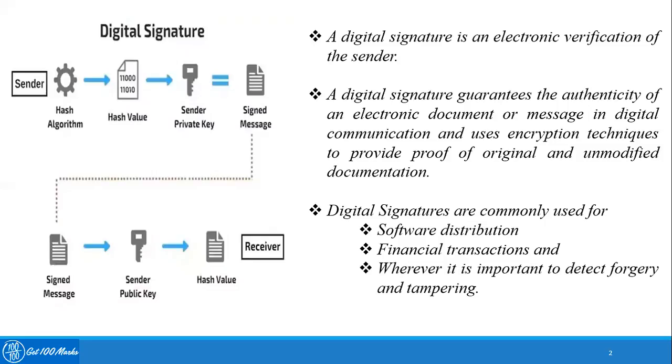On receiving, the receiver uses the public key which is given to him or her by the sender, and uses that key to decrypt the digital signature to get the digest back. Once the digest is decrypted using the public key, along with the digest, he or she can also see the message which the sender has sent to them. So this verifies the authentication.